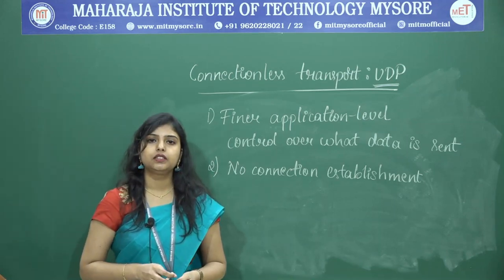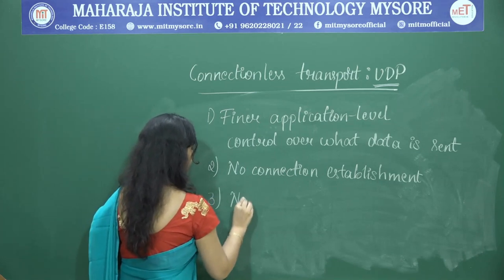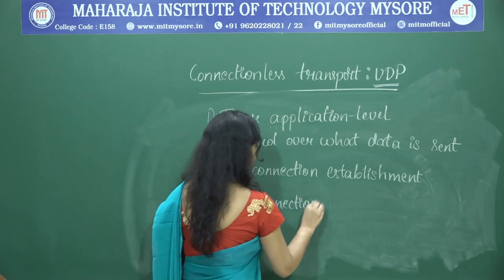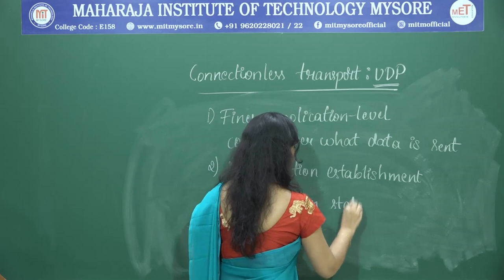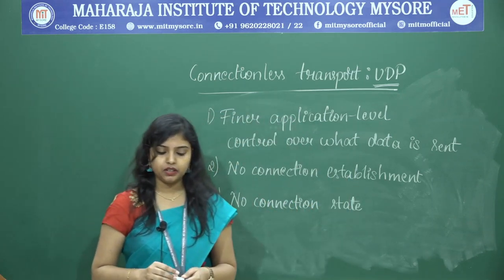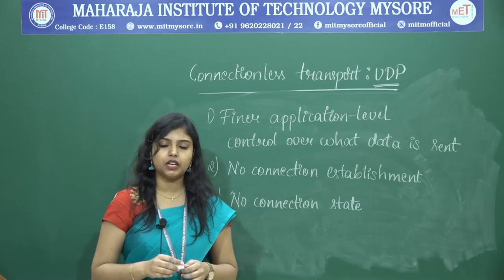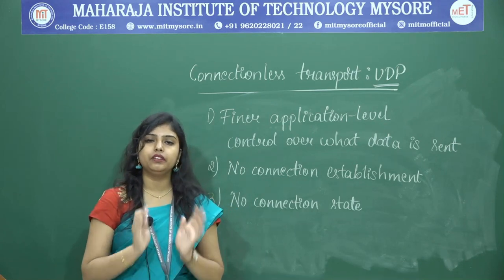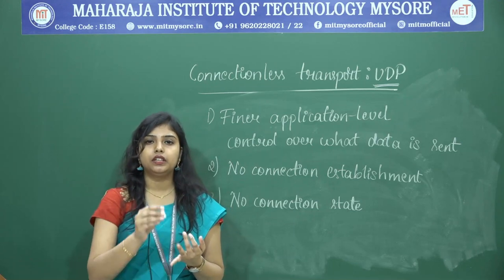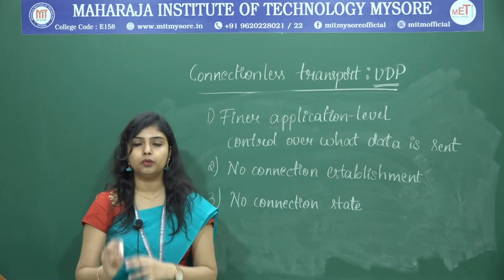The next reason is no connection state. When TCP is sending messages or establishing the connection, it saves a few pieces of information regarding each packet or each message, like receive and send buffers, sequence number, acknowledgement number, and congestion control parameters.